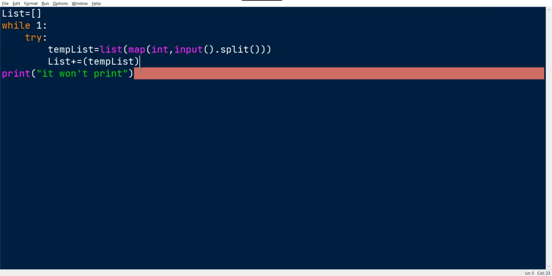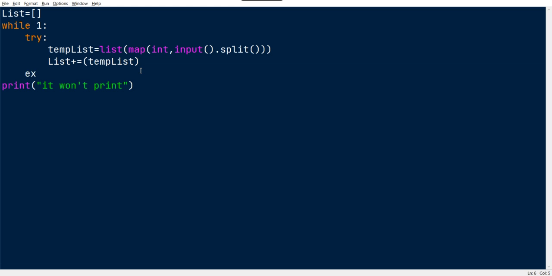What is wrong with my code? Yeah, since I have used the try block, I need an except, an EOF exception.